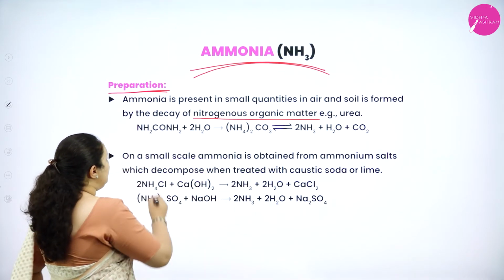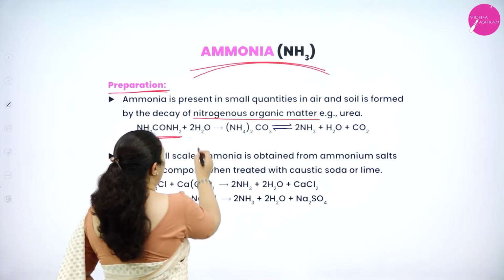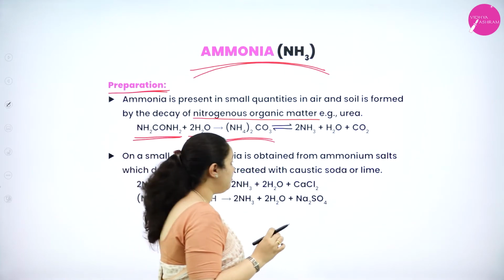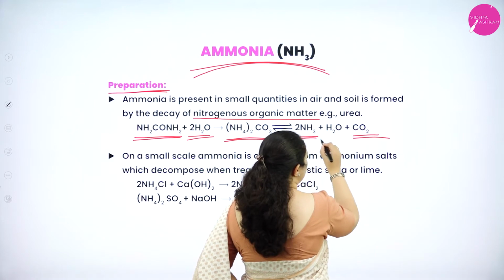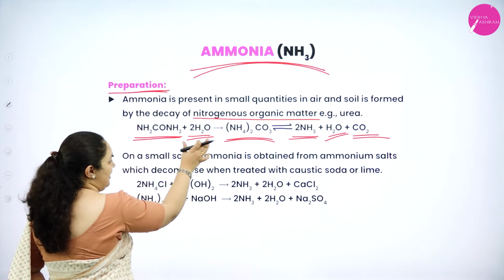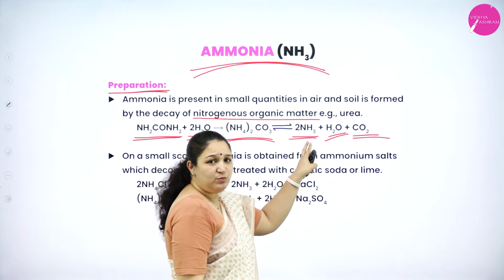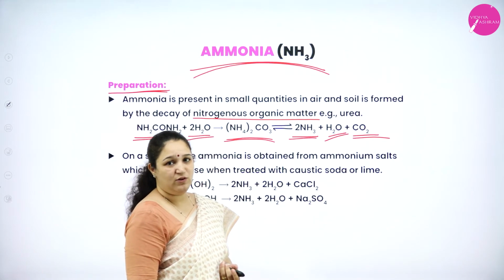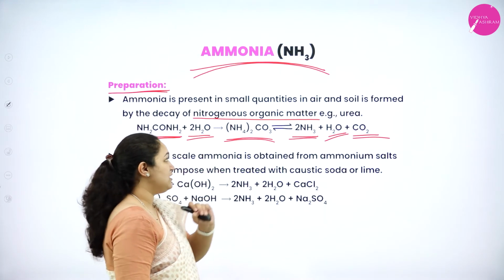What is happening? NH2CONH2, that is urea, with water will form (NH4)2CO3, ammonium carbonate. Further that will decompose to give ammonia, carbon dioxide gas is liberated and water is formed. So urea reacts with water to form ammonium carbonate, which further decomposes to give ammonia gas, carbon dioxide gas as well as water. Okay, this is how a small amount of ammonia is there in soil as well as air.